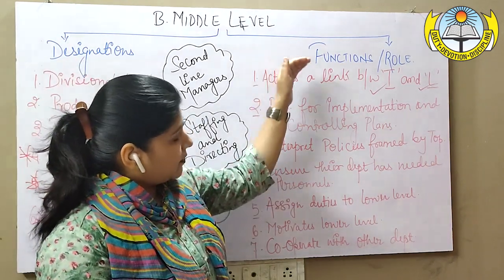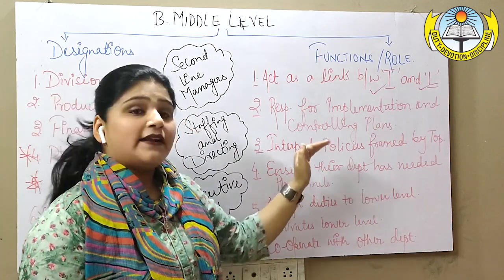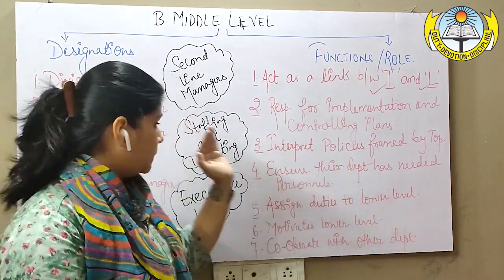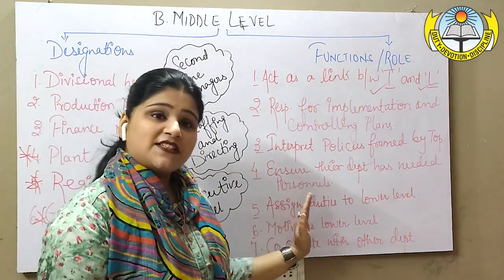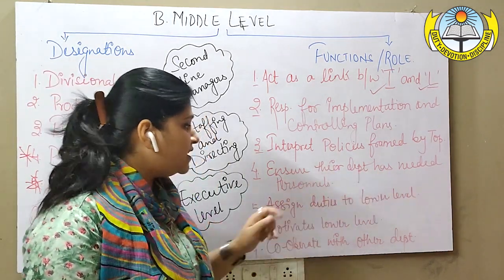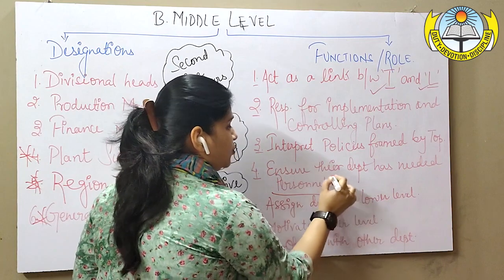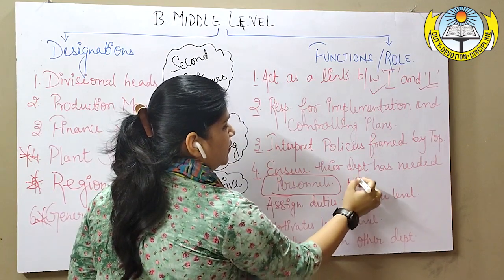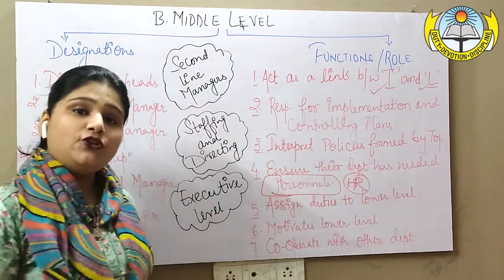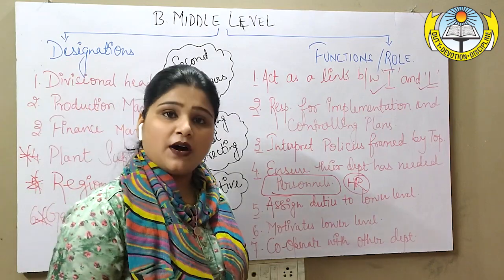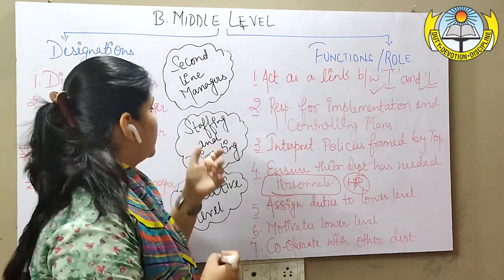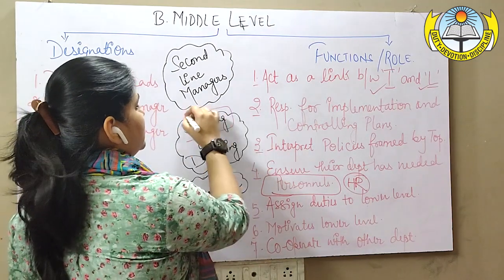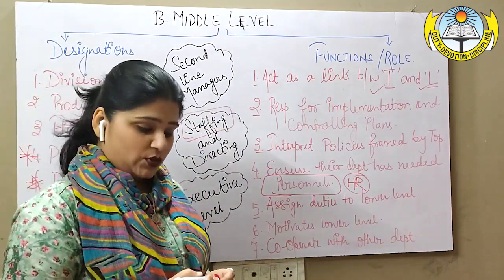Next, the middle level also ensures that their specific department, be it production, finance, marketing, etc., must have the needed personnel. The human resource, it's all about the human resource. So the requirement of manpower is also being guided and managed by the middle level. Therefore, you can see that I've already mentioned that staffing is one of the major roles which is being performed